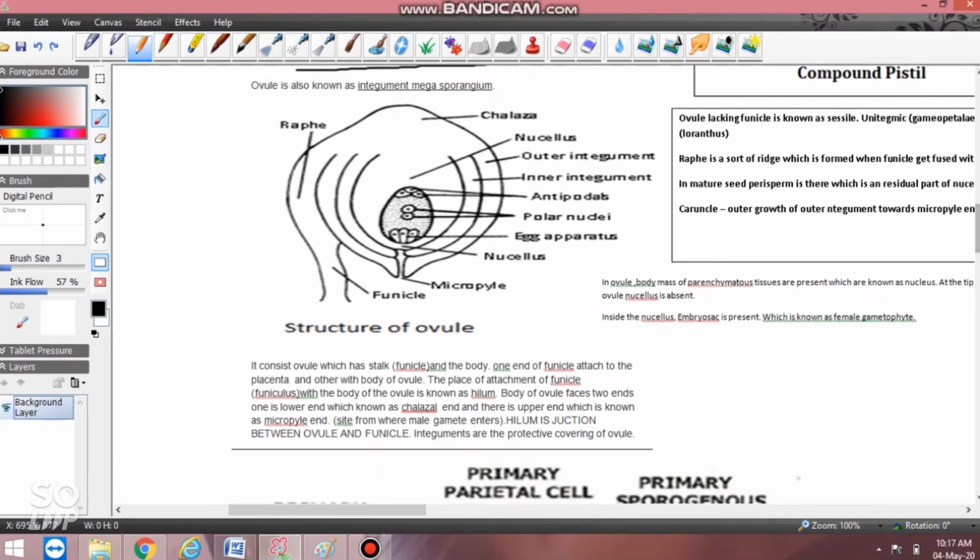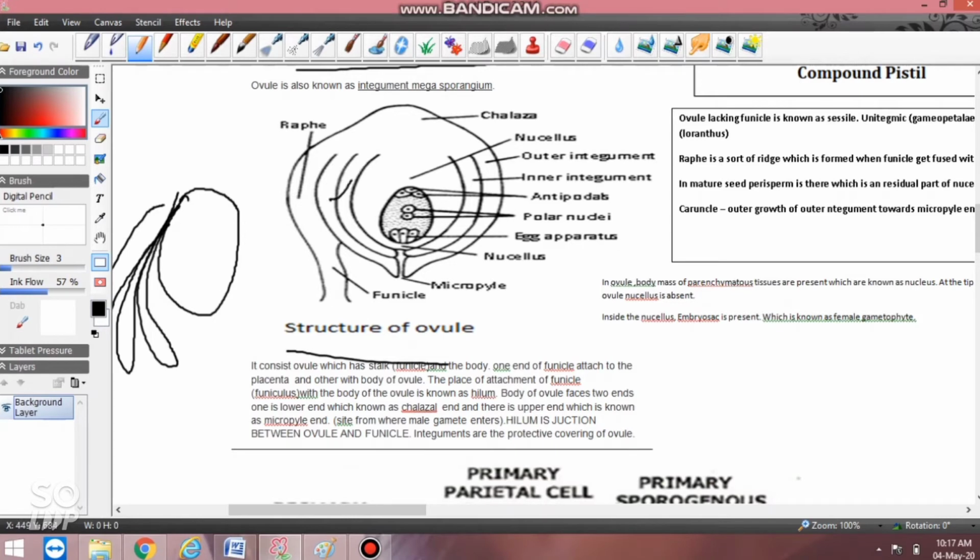Okay, now this is the structure of ovule. This is the basic structure, right? If I say how the ovule looks, in the middle there is an embryo sac. Then the embryo sac is covered with layers, and those layers are the integument. Then this portion is the funicle. Raphe I will explain. This portion is the funicle.